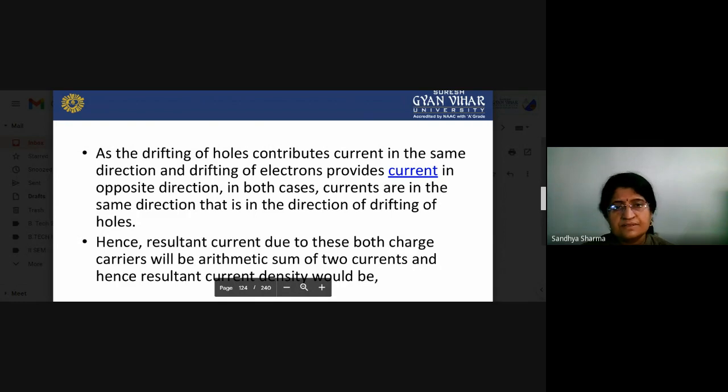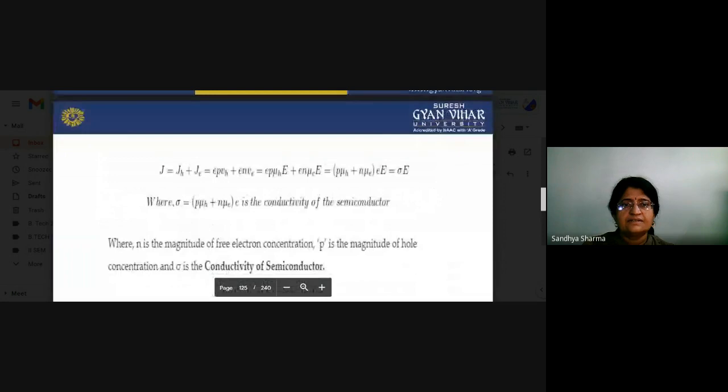So what happens when we consider the movement of holes and the movement of electrons? In both cases, the currents are in the same direction, that is, the direction of the drifting of the holes. The resultant current due to both charge carriers will be the arithmetic sum of the two currents, and hence the resultant current density is J equal to J_H plus J_E.